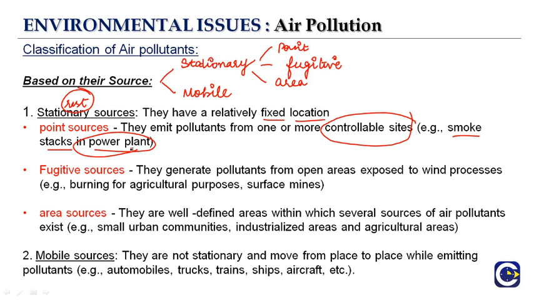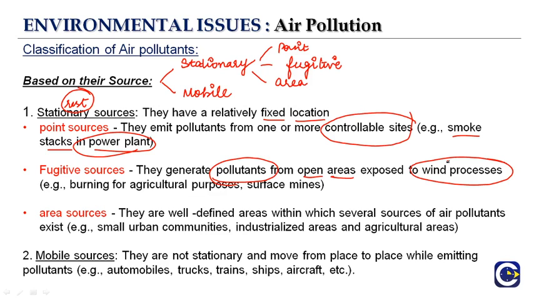Then we have the fugitive sources. When we're talking about fugitive sources, the pollutants are generated from open areas exposed to wind processes. Like if we talk about burning for agriculture purposes, right? If we are burning wood, if we are burning trees, that is also causing pollution, that is also causing smoke.